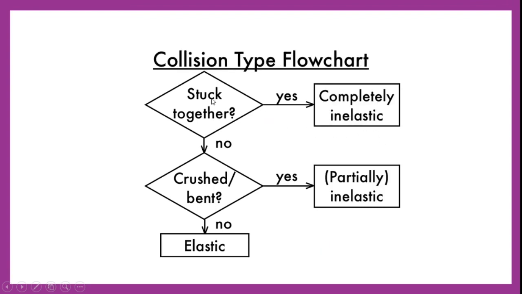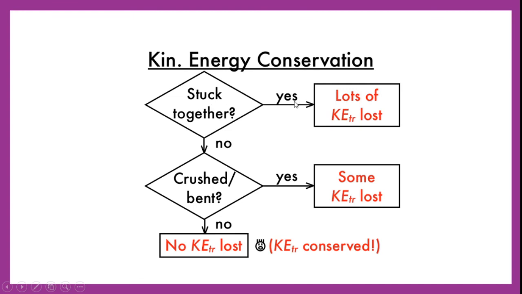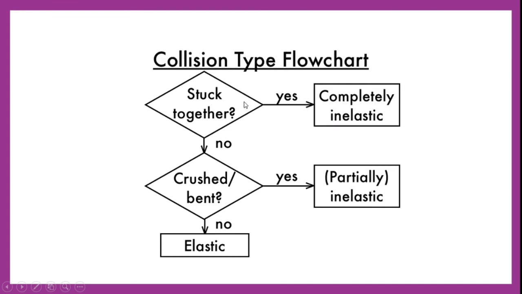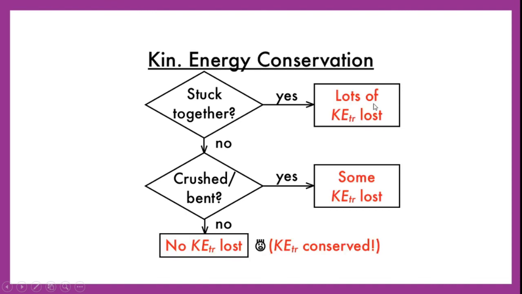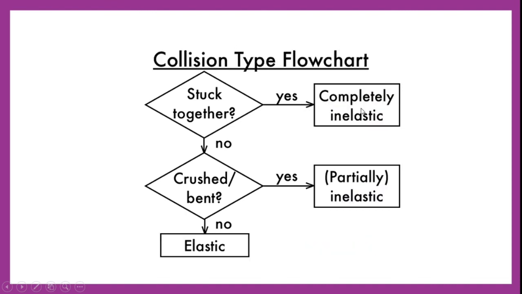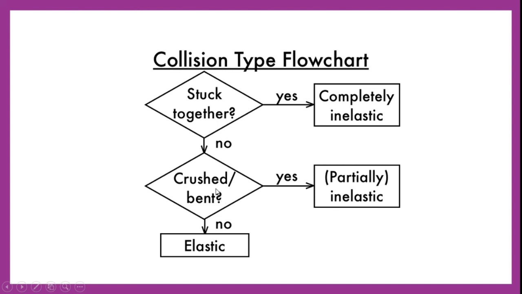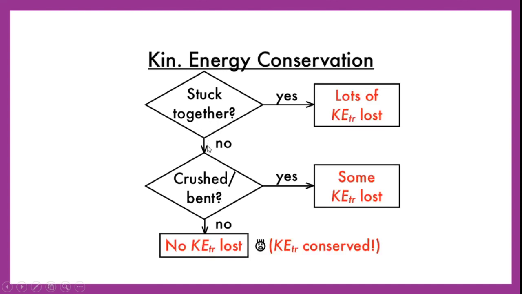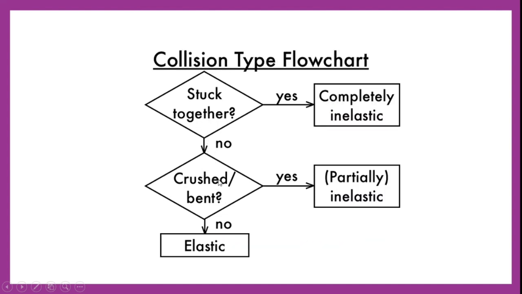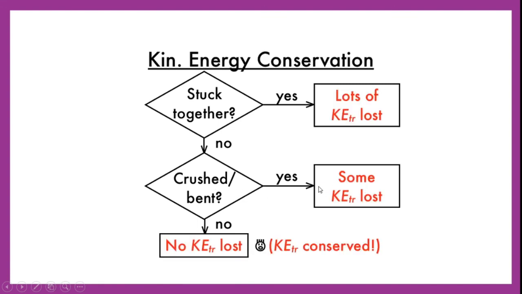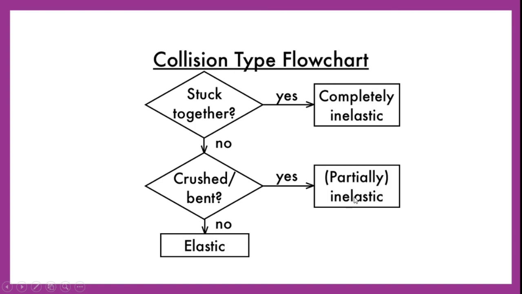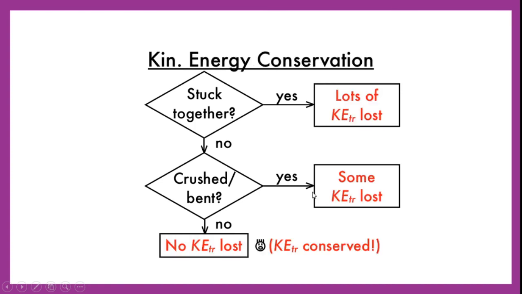If our answer is yes, if they are stuck together, then we say that they are moving as one entity. That means they are completely inelastic in nature, and the collision that happened is an inelastic collision. Or else, if they are not stuck together but crushed or bent, meaning both are moving in different directions, not as one entity, then we say they are partially inelastic, or semi-elastic in nature.